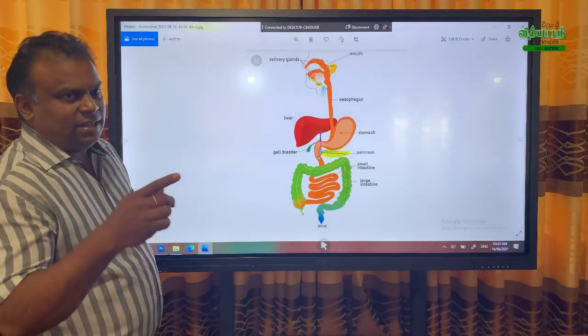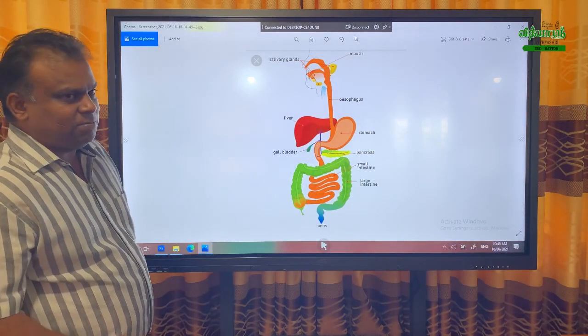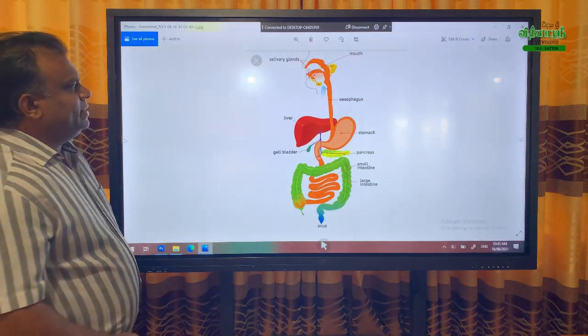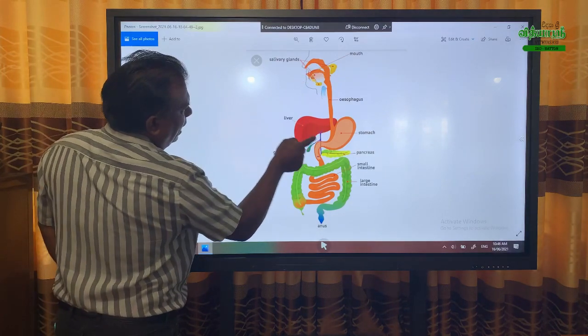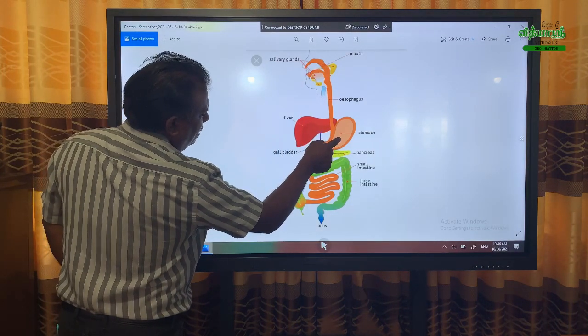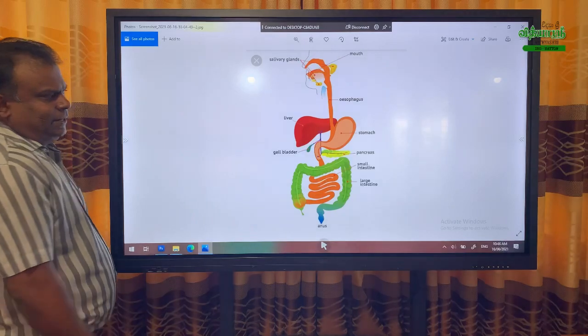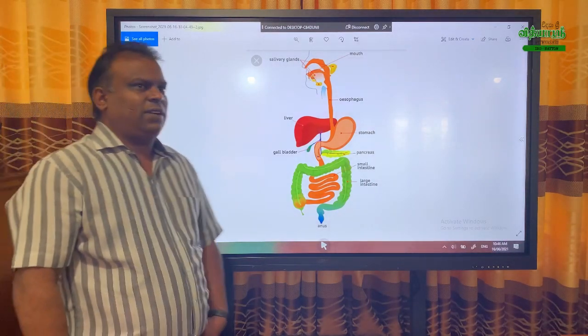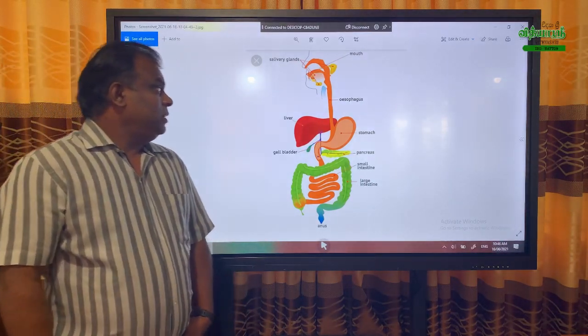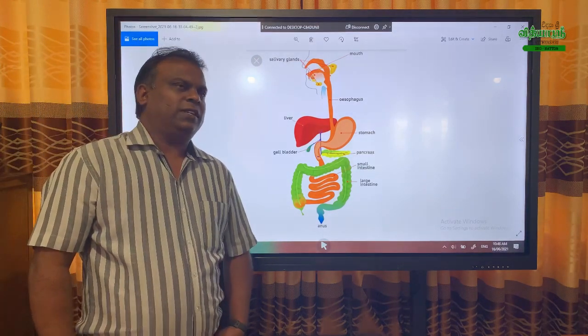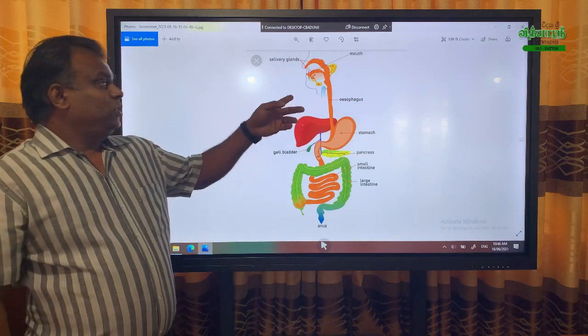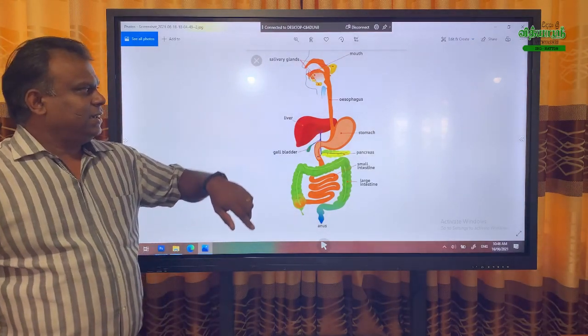Once again, another digestion method: chemical digestion. Chemical digestion occurs in the buccal cavity, stomach and small intestine. But sometimes in the O-level exam they will ask to name the places where both digestions occur, that means both mechanical and chemical.